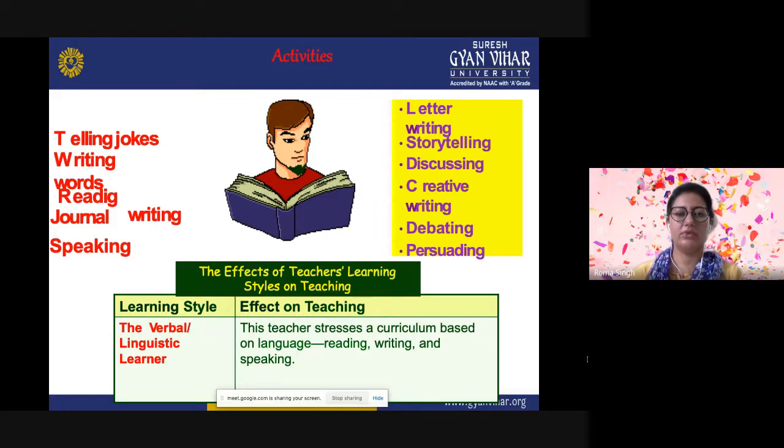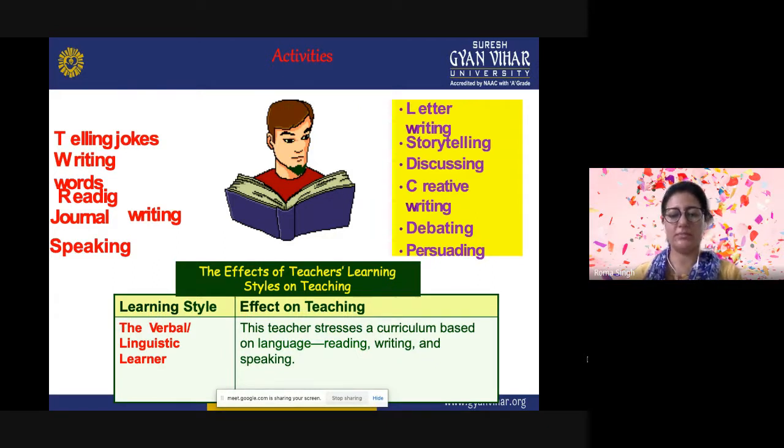For the verbal linguistic learner, the teacher can prepare the activities for them. The teacher can stress a curriculum based on language, reading, writing, and speaking. This is how the subject of language across curriculum has been introduced in the teacher training program, because the development of language is very important for all students, whether they are studying science, maths, social studies, Hindi, or English.